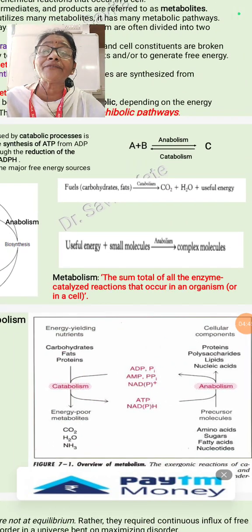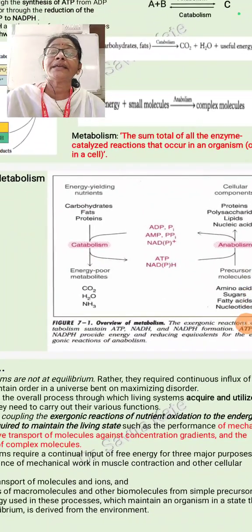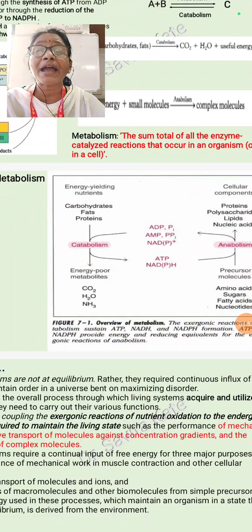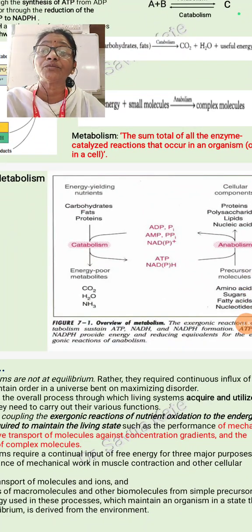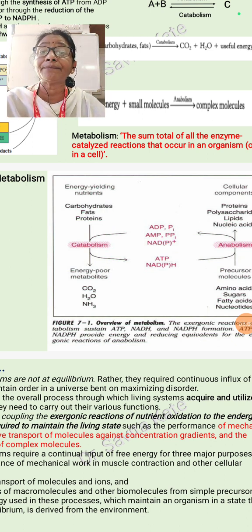Metabolism we also refer to as the sum of the total of all enzyme catalyzed reactions that occur in organisms. Generally here see, carbohydrate, fats and proteins. These are the macromolecules. Is it clear? Whenever they undergo the catabolic pathway, energy is liberated and that complex product is converted into a simpler one.